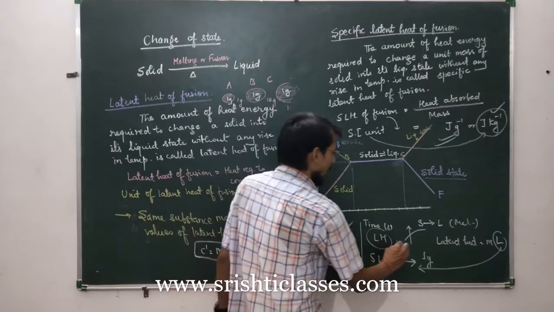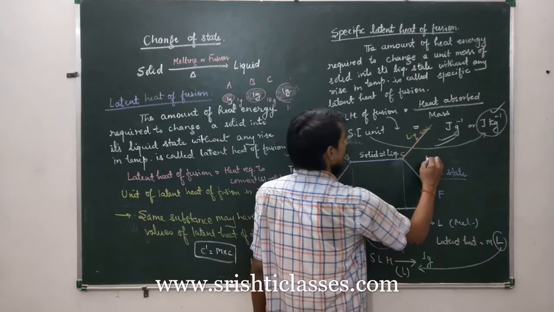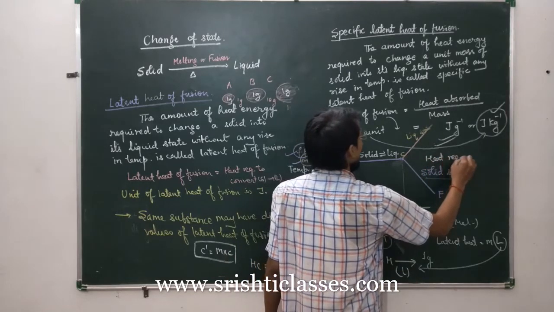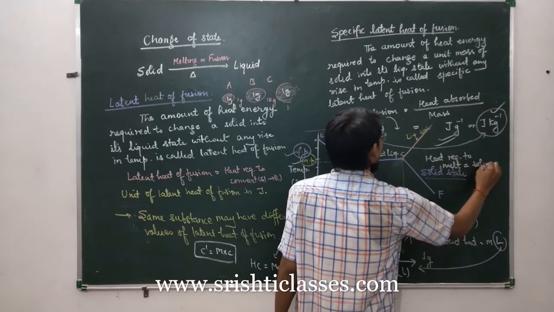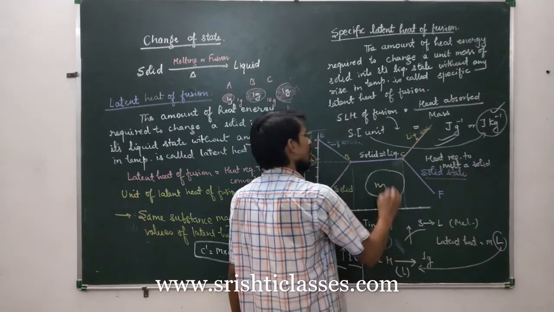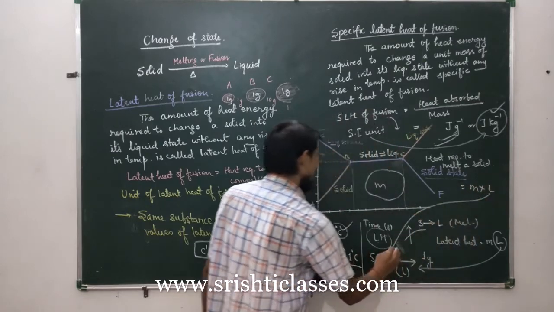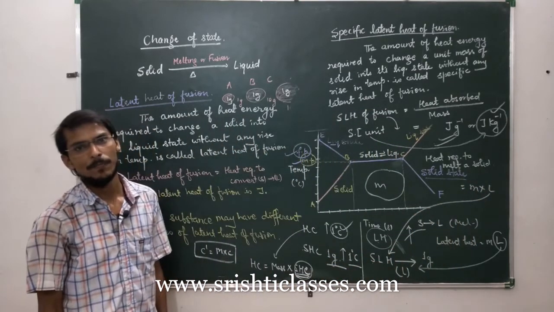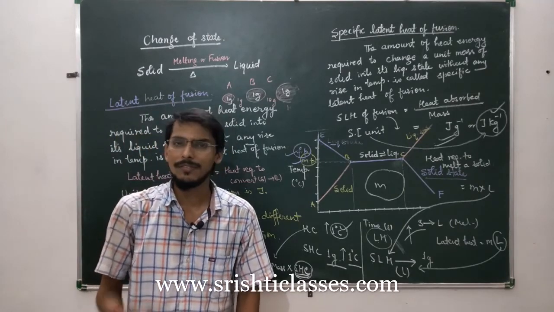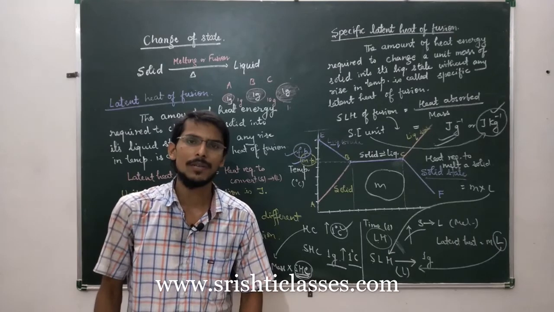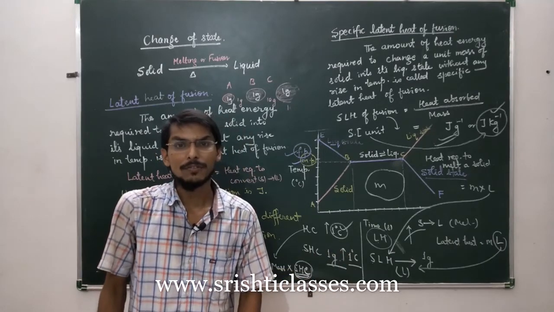This is denoted by L. So heat required to melt a solid, let us suppose the mass of solid is M, is equal to M into L, where L is specific latent heat. The concept should be very clear. Then only you can do numerical problems in a very easy way. Otherwise you will not be able to do such problems based on specific latent heat of fusion.